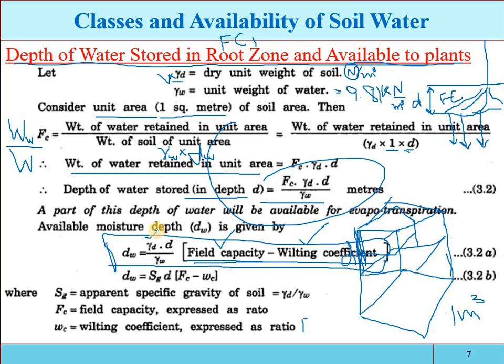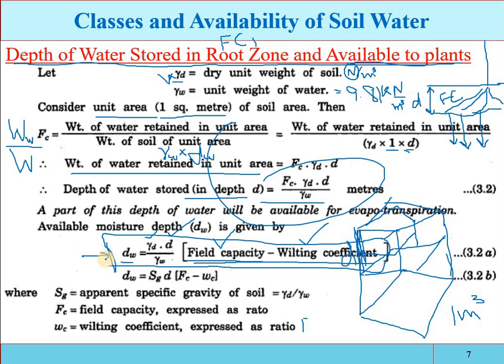Okay, and also you have to know about the depth of the root zone, that is up to how much depth a plant can extract the water. And we know the standard gamma w. So from this you can determine how much depth of water will be available for the utilization by the plants.